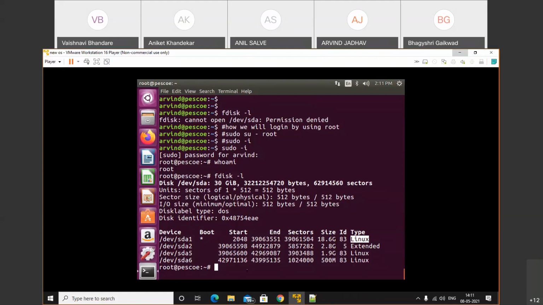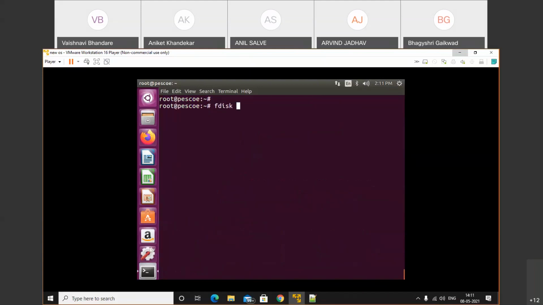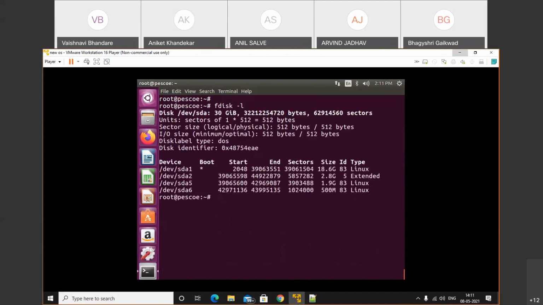Okay, so the disks are divided into SDA1, SDA2, SDA5 and SDA6. Okay, अब यहाँ क्या करना है हमें? We just need to use this command fdisk -l. It will list out your disk structure. Okay, we'll do one more time. fdisk -l. It will list out your disk. यहाँ से आपको क्या पता चलेगा? We will get the information about the disk name, and we require the disk name.